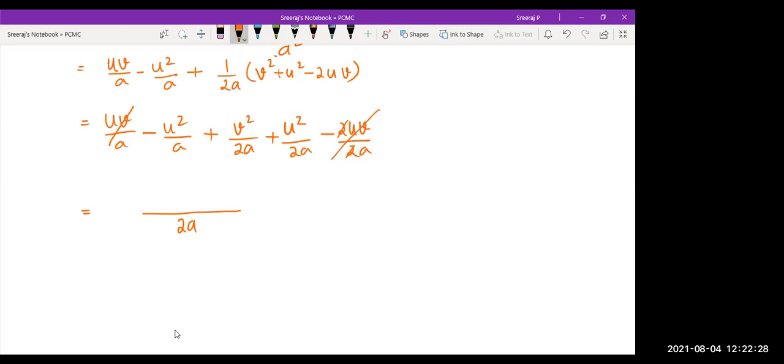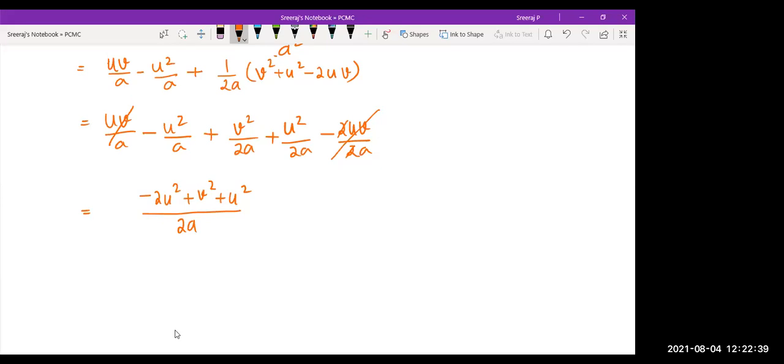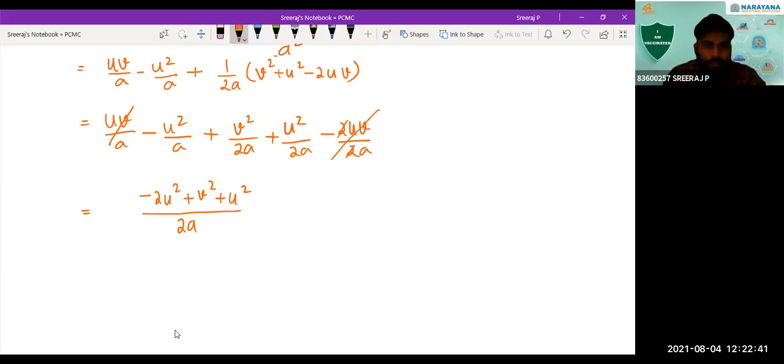See, if I take common here, what will this equation be? If you take 2a common, it will be minus 2u square plus v square plus u square. Is it right? Yes, sir. LCM I'm taking. LCM is 2a. So the first term denominator is only a, so with the 2 I'll multiply that.